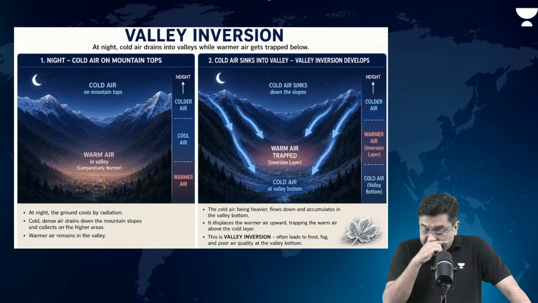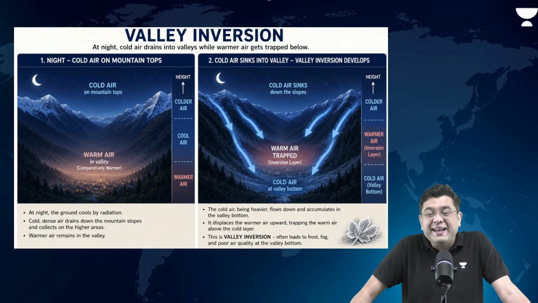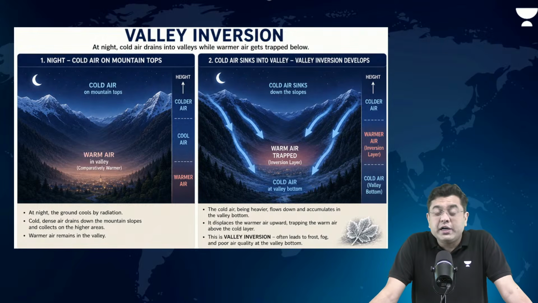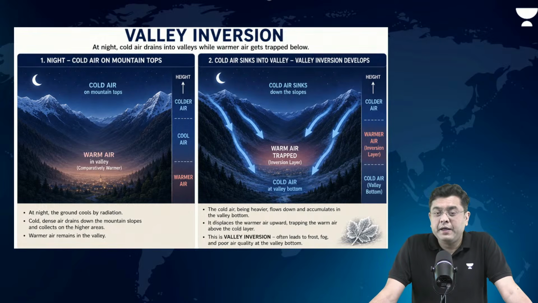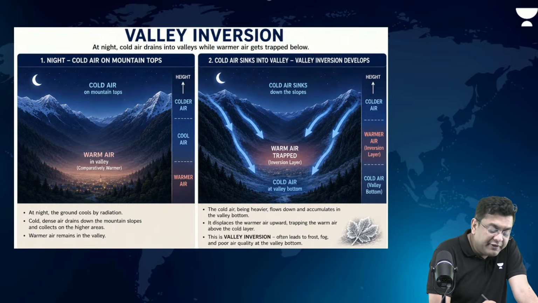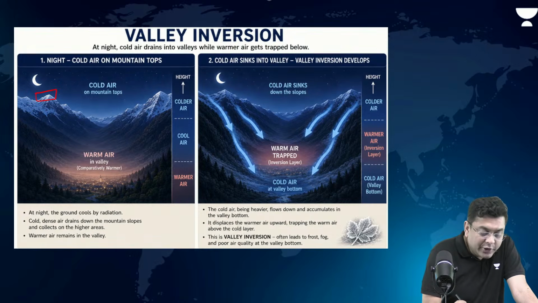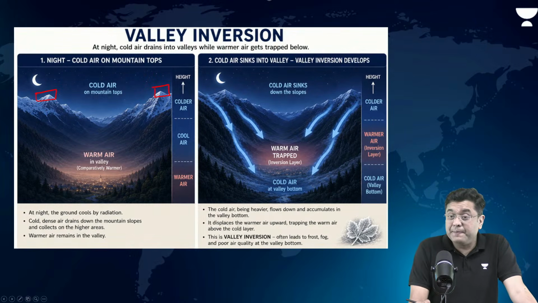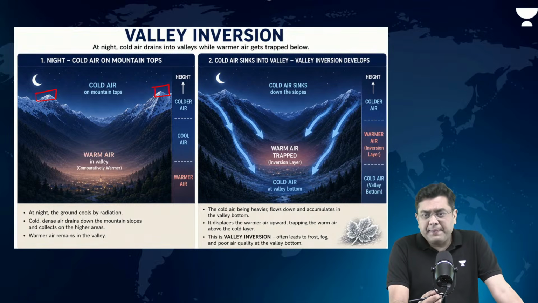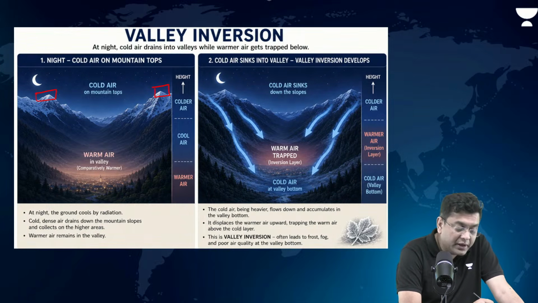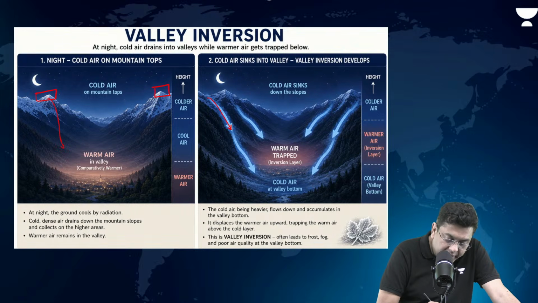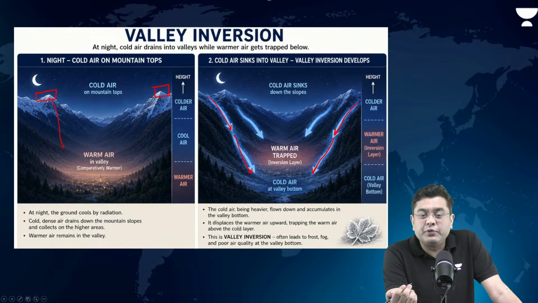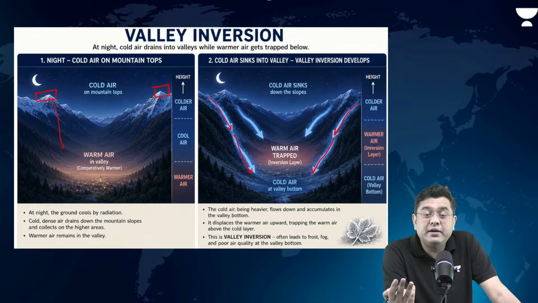right? Then after that, you have the case what is known as valley inversion. What is this valley inversion? It occurs in the mountain valleys during night. So basically during night time, you have very cold air on top of mountains. Mountain tops get very cold during night time, whereas valley is comparatively warmer. So this cold air, being heavier, starts to sink because cold air is heavier. It starts moving like a drain. This is what is also referred to as the air drainage.